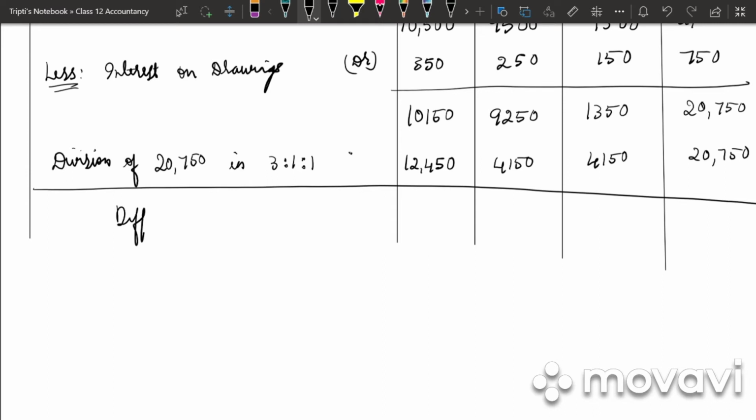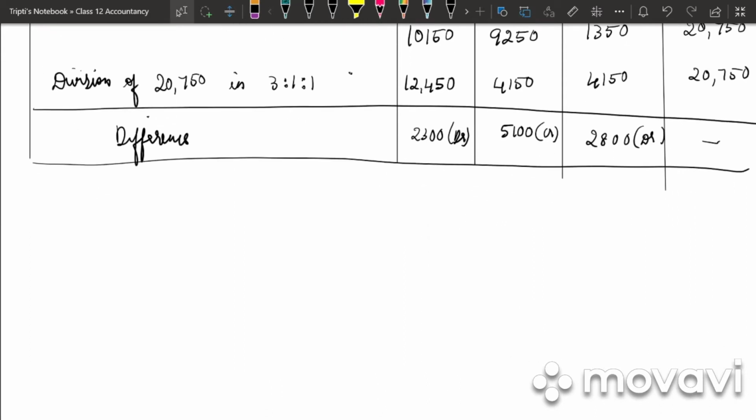So we get the difference. 10,150 minus 12,450, 2,300 debit balance. 9,250 minus 4,150, 5,100 credit balance. 1,350 minus 4,150, we get 2,800 debit balance.